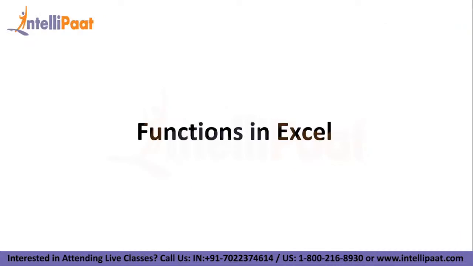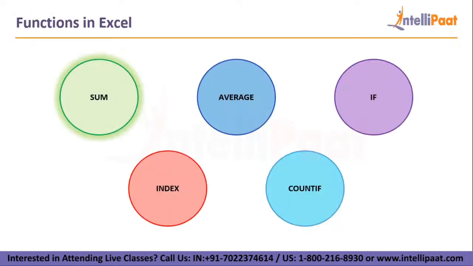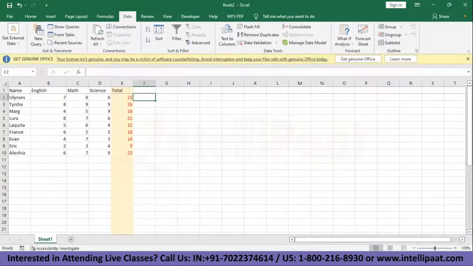Next up, we have functions in Excel. So Excel functions basically automate some of the processes that would normally be performed in a formula. So let's see some of the functions that we have here. Firstly, we have the sum function. The sum function adds up a set of cells or numbers automatically. You would enter the starting cell and the last cell with a colon in between to finish the sum. So let's see how that is done.